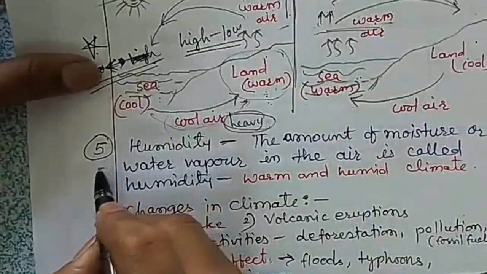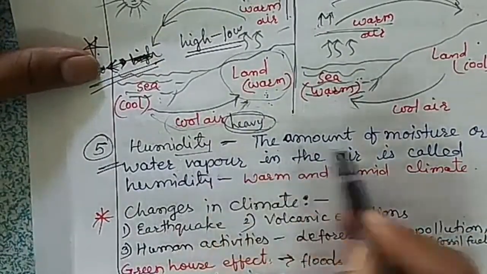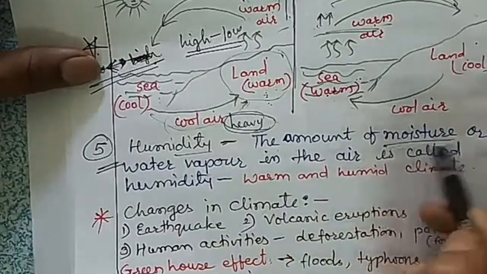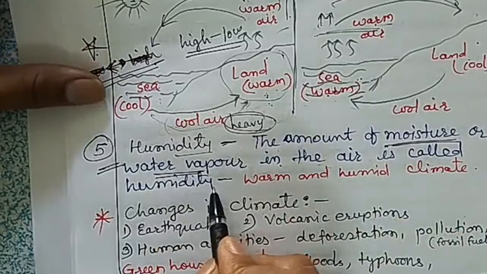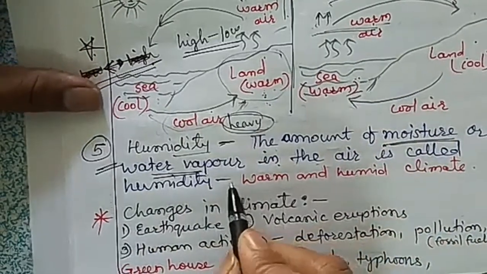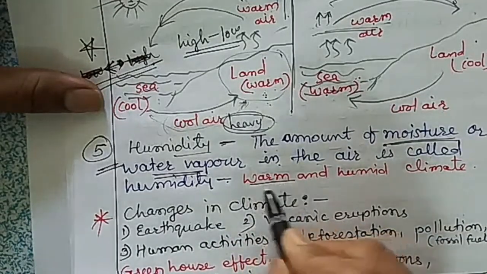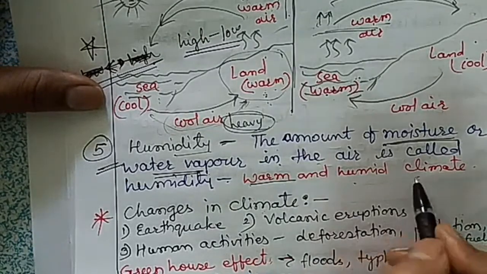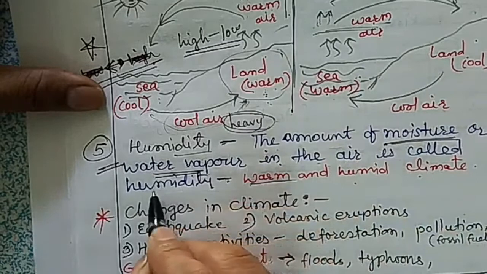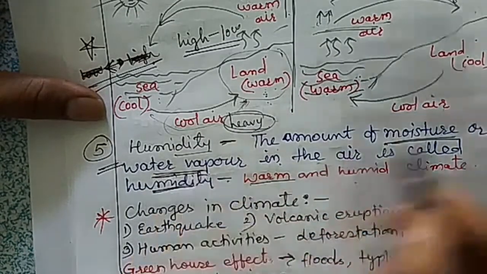Then we have humidity. Humidity is the next factor that affects the climate of a place. And what is humidity? The amount of moisture or water vapor in the air is called humidity. The places which have humidity in the air experience a warm and humid climate, because the air has water vapors or moisture.